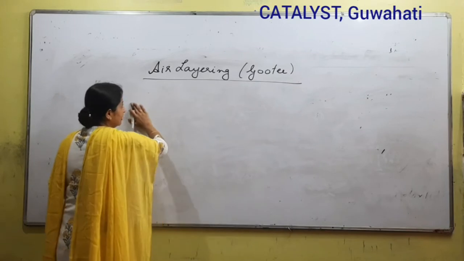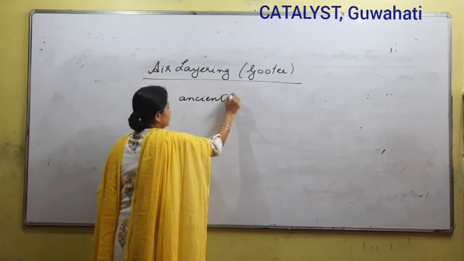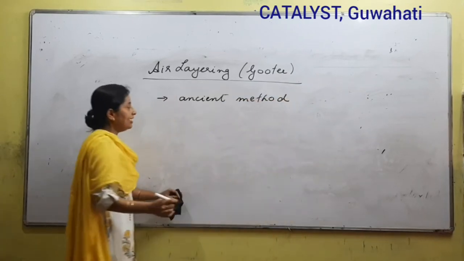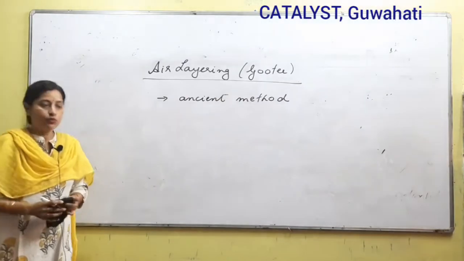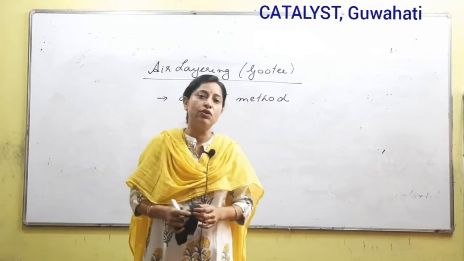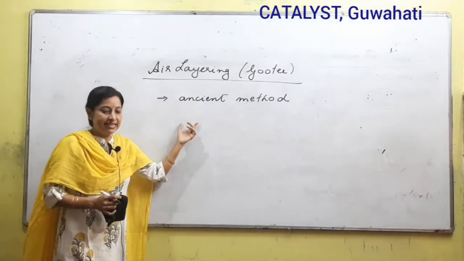This type of layering is considered to be an ancient method, a very old method. In certain plants where you do not have a soft branch very close to the soil, this is the method that is applied.